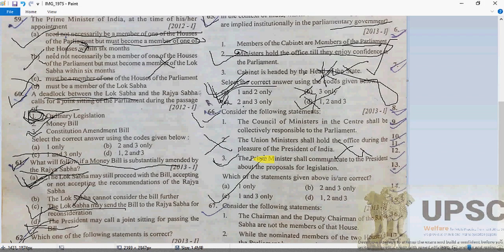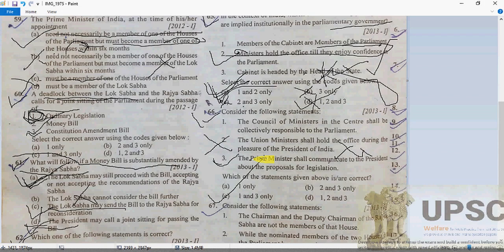Of course, he has a right, but of course only for the Union.